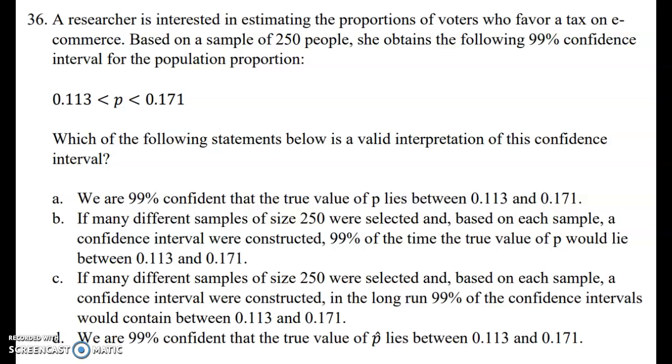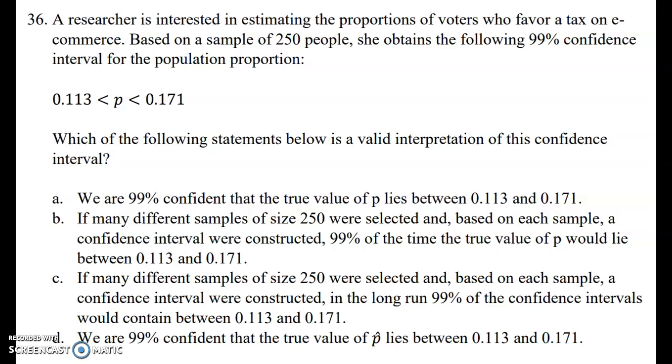Question 36. A researcher is interested in estimating the proportion of voters who favor a tax on e-commerce. Based on a sample of 250 people, she obtains the following 99% confidence interval for the population proportion: 0.113 < p < 0.171. Which of the following statements below is a valid interpretation of this confidence interval?